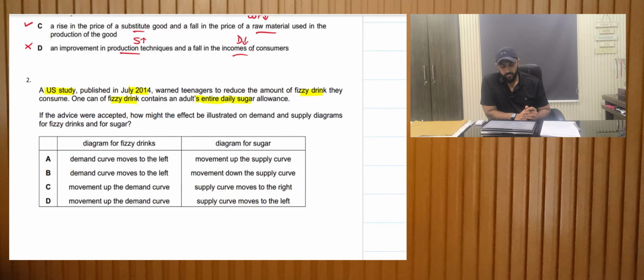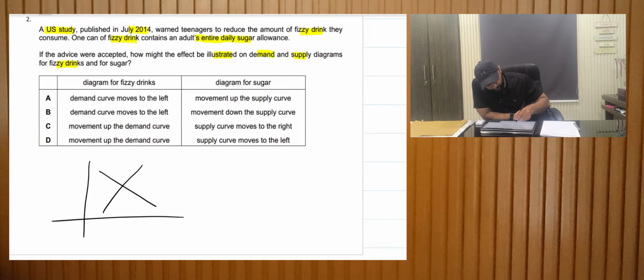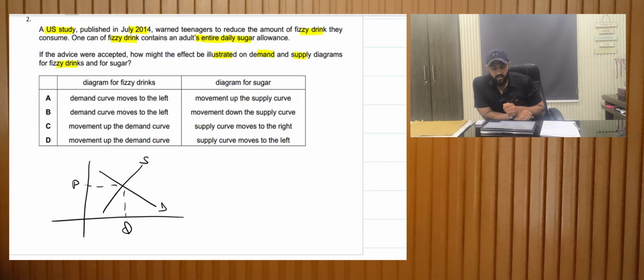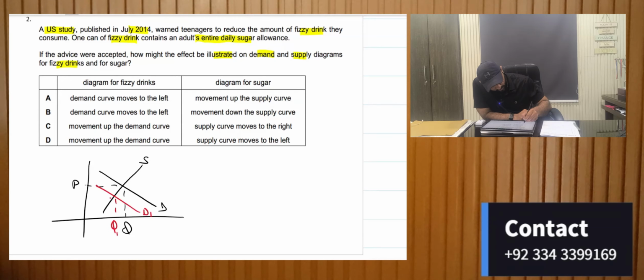Right. So what I'll do is I'll just make a diagram to make you people understand. So this is my demand, supply, dotted line, price and quantity. Now if the fizzy drinks are being discouraged, the demand would decrease. So this is my demand D1, the quantity is Q1 and the price is P1. So this is how it would be affecting the market. The demand curve moves to the left.